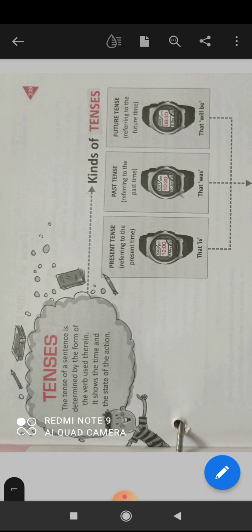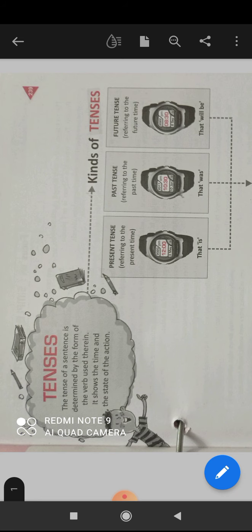Tense is the form of verb which shows the time and the state of an action or event. Means it tells us whether the action or state takes place in the past or present or future. Got it? I hope you understood the meaning of tenses.